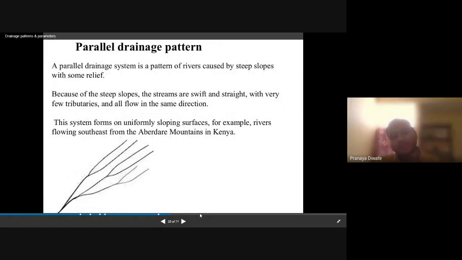Next is the parallel drainage pattern. A parallel drainage pattern system is a pattern of rivers caused by steep slope with some faulting. Because of the steep slope, the streams are swift and run straight with very few tributaries, and all flow in the same direction.